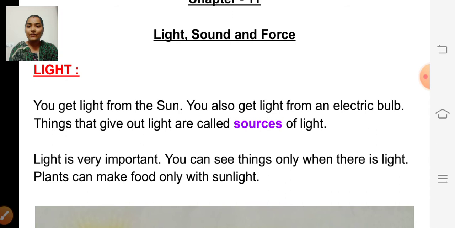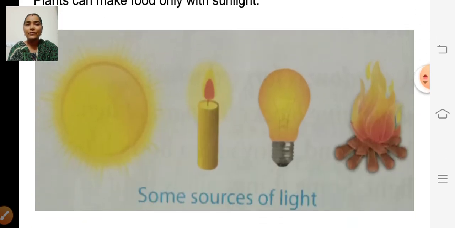Sun, electric bulb, flame, isn't it? So these are some of the sources of light. Look at the picture: sun, candle, electric bulb and flame.